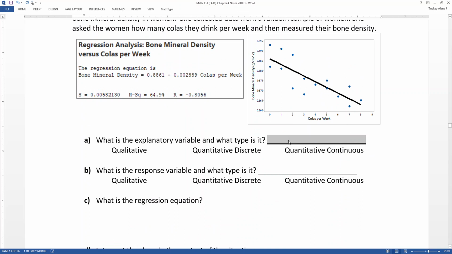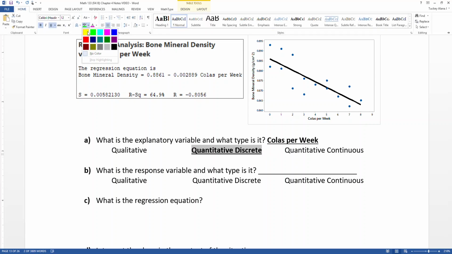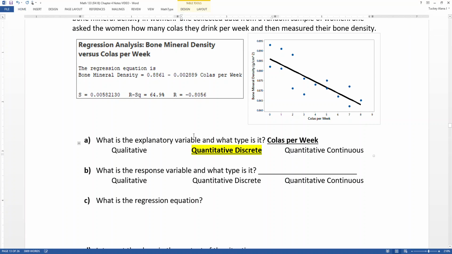Well, the explanatory variable will be colas per week because that is along the x-axis for starters, right? And it appears to be discrete and quantitative, obviously, because you know that if you drink more colas, you can perform meaningful calculations. Like 3 colas is one more than 2 colas. Now, why am I saying discrete? I know you're out there thinking I could drink half a can.